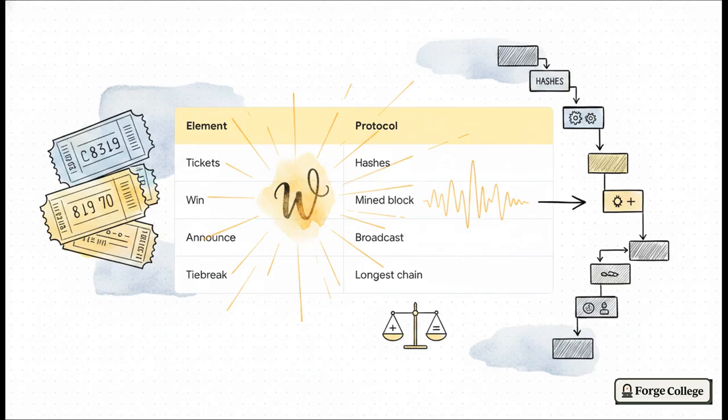But, and this is a big but, what happens if two people win at the exact same time? Well, that's where the longest chain rule comes in to save the day. It acts as this totally objective, math-based tiebreaker. Everyone simply looks at the chain that has the most cumulative work behind it and just agrees, yep, that one is the truth. There's no voting, there's no arguing, it is literally just math.